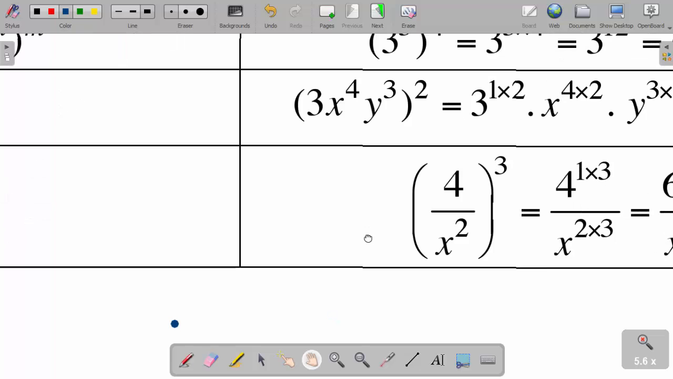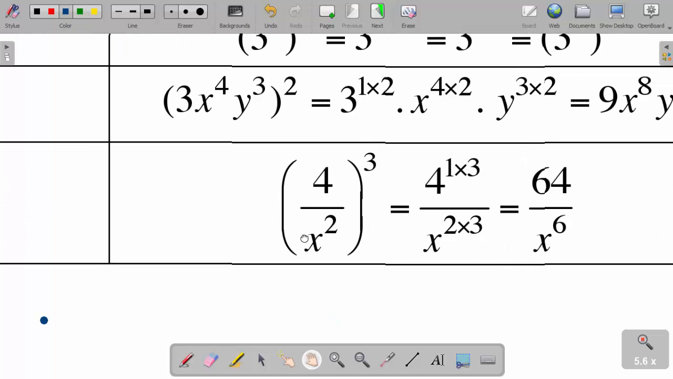An example here we have is, as you see, I've got 4 over x squared, now then power 3. So this 3 is for the numerator, which is 4, as well as for the what? Denominator, which is x squared. So it's going to be 4 to the power 1 times 3, divided by x to the power 2 times 3. 1 times 3 is 3, and 4 to the power 3 is what? Is 64. Likewise, 2 times 3 is 6, so I get x to the power 6 here as my answer. Hope we are together. If we are not together, please pause the video or replay it again.